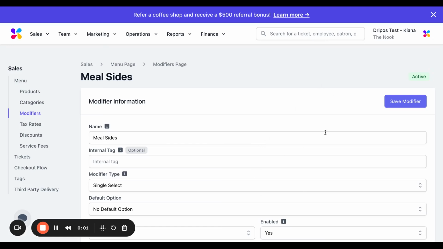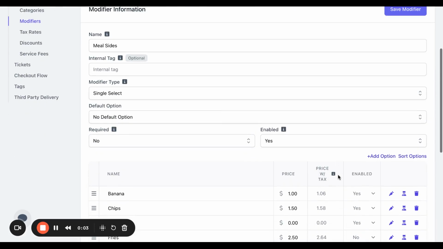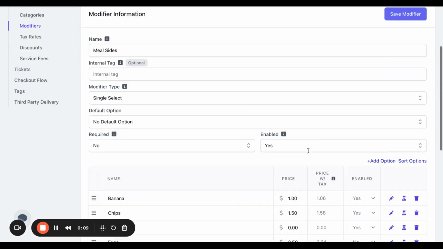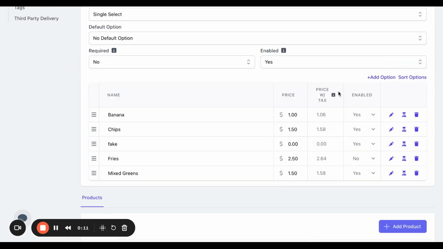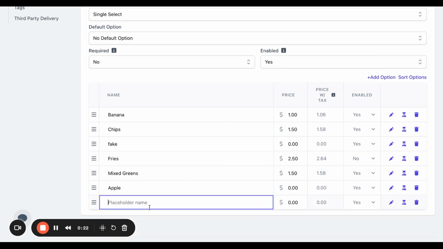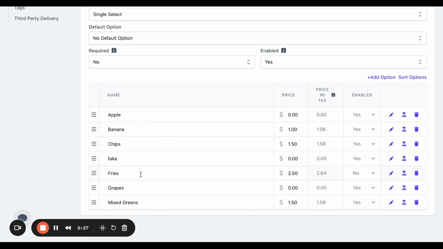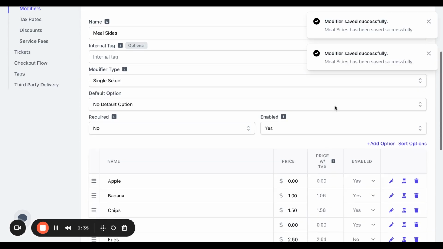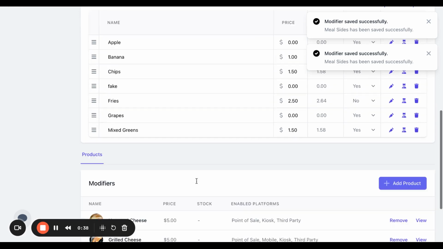A quick another note on modifiers as well is you also have the ability to quickly sort them in alphabetical order by clicking on this Sort Options button. So let's say I added an option that's called Apple and an option that's called Grapes. If I click on this Sort Options button, you'll see it now automatically sorted the options in alphabetical order. I go ahead and click Save, and now the modifiers will display in alphabetical order on all of their attached products.